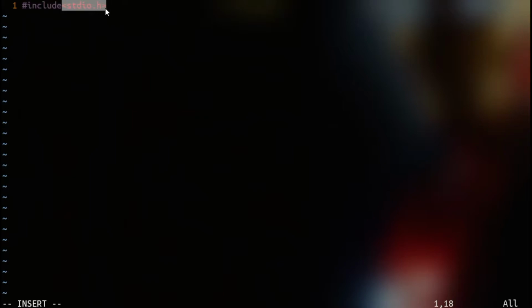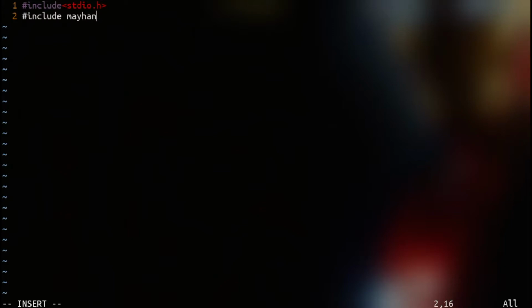Next is this. Now include is a directive which will bring a file from some location into this code. So stdio means standard input output. .h means header, like .c means C code, .exe means executable code, .mp4 means video file. Similarly, .h means header file. Okay, and these angle brackets, this one and this one, signify that this file is to be loaded from the standard location.